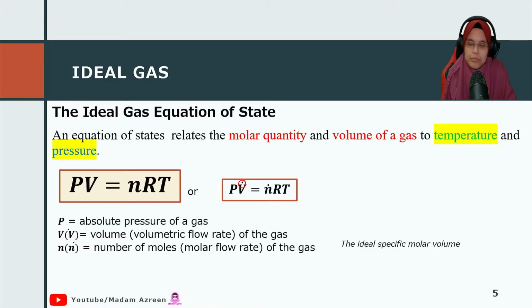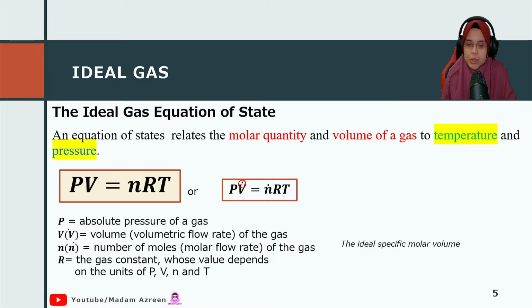n is the number of moles, R is the gas constant, whose value depends on the units of pressure, volume, mole and temperature. Okay, there are a number of gas constants. This R depends on the units, and each unit gives a different value. And T is the temperature.